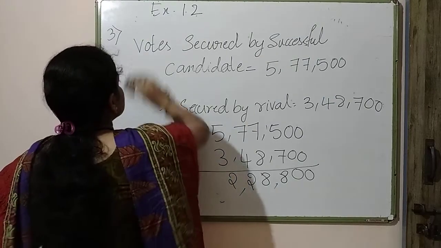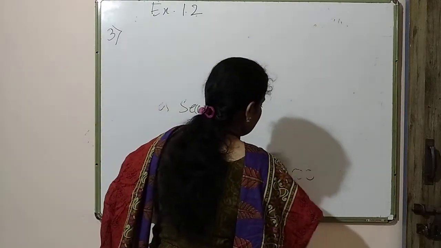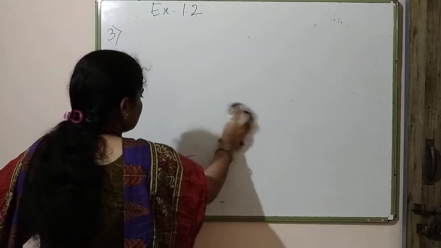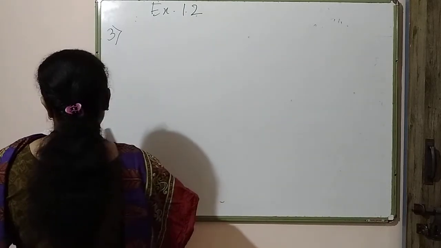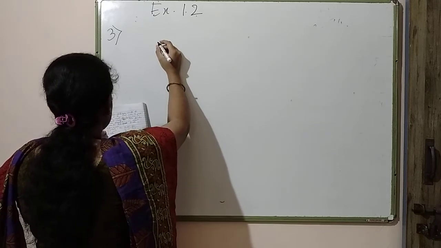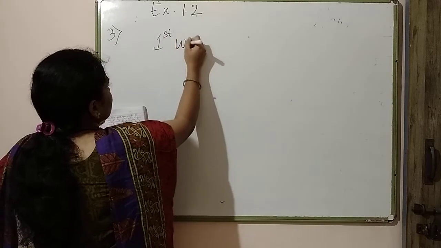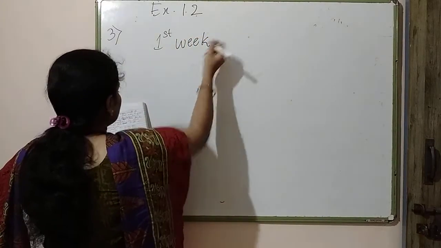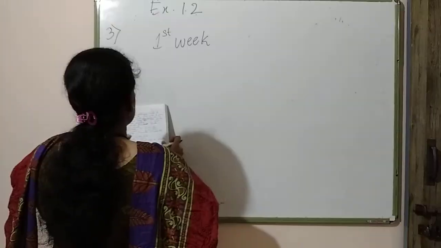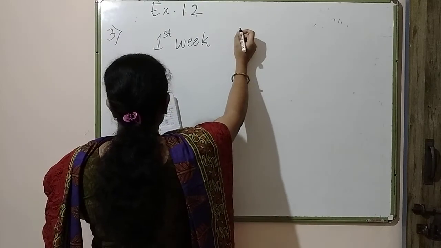That means simple addition. First week this one and addition we have to do it. So let us see first week how much they have sold.